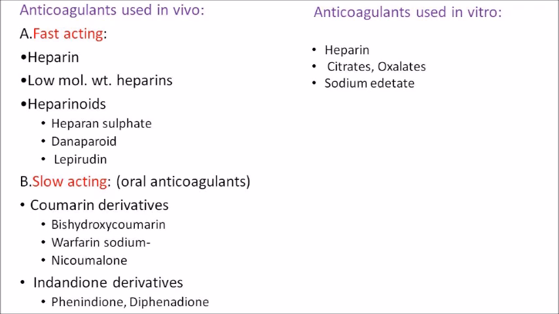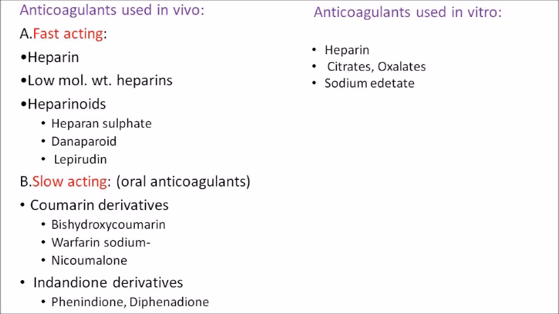So in the in vivo class, you have fast acting and slow acting. The fast acting anticoagulants group constitutes heparin, low molecular weight heparin, and heparinoids. And heparinoids are heparan sulfate, danaparoid, and lepirudin. Clear with that? Then there are slow acting anticoagulants, or those which are used orally.